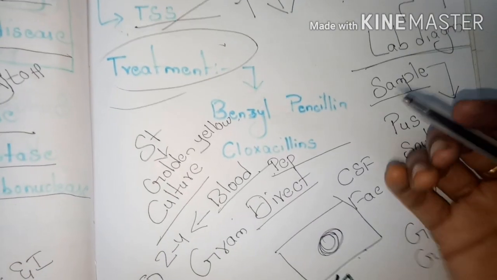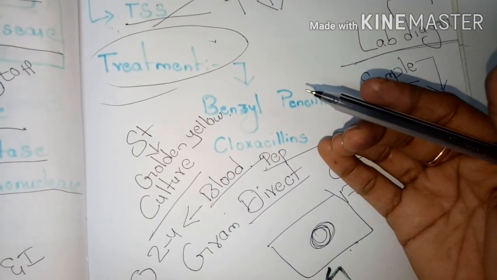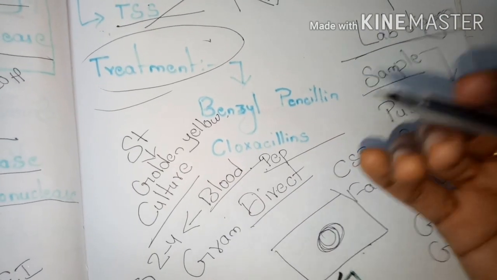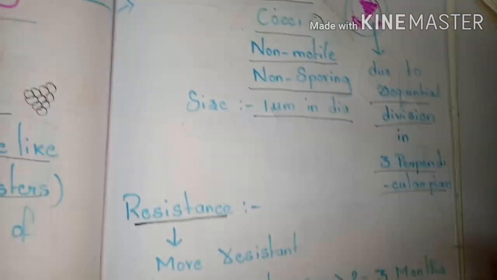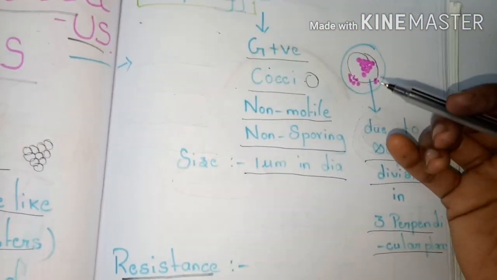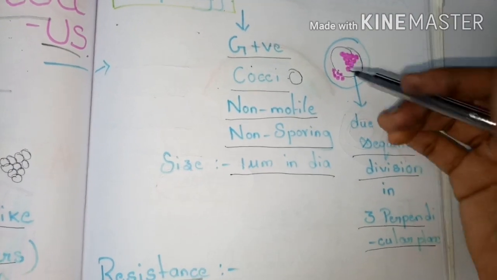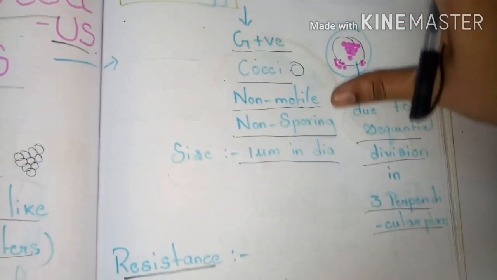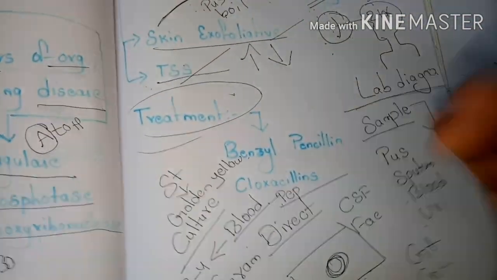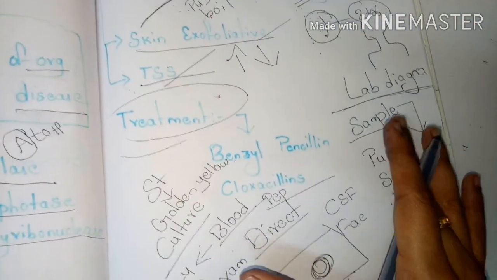On the gram staining, we can see that Staphylococcus aureus, as I already said, is the gram positive one. These are arranged in grape-like clusters. I already showed how these look. In this way, we can observe Staphylococcus aureus in the microscope. Let's see what are the biochemical reactions of Staphylococcus aureus.